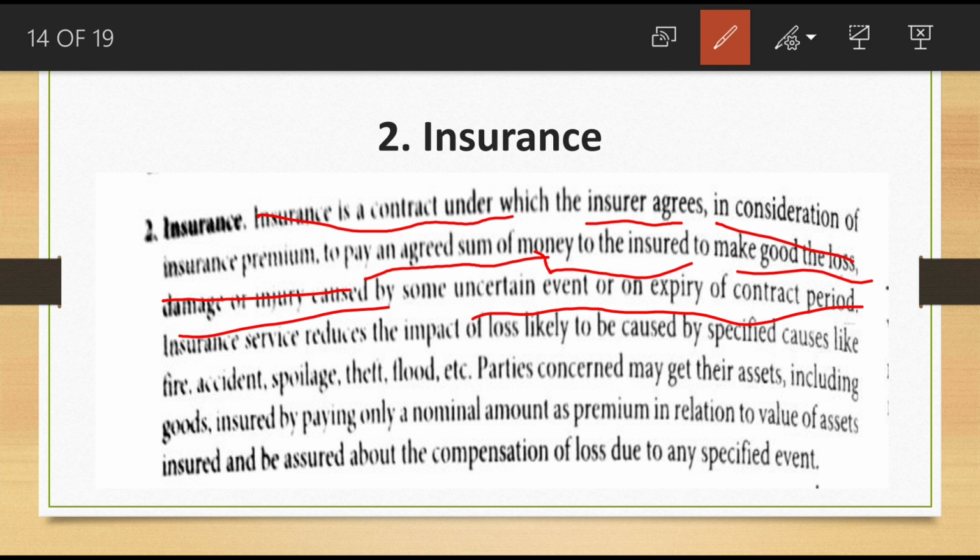Okay, so it's a contract between the insurer and the insured.